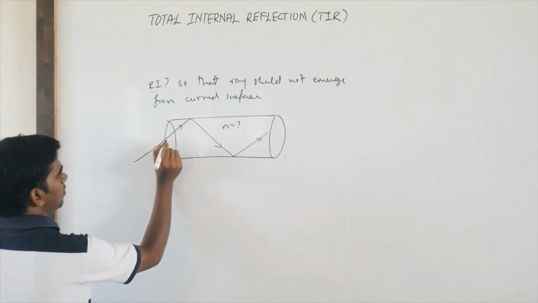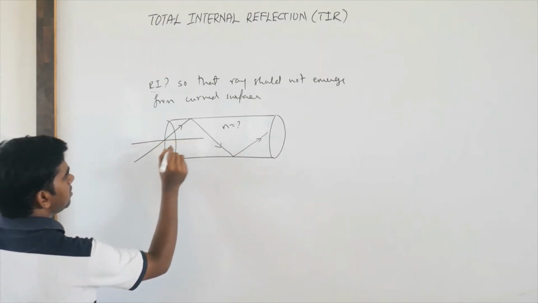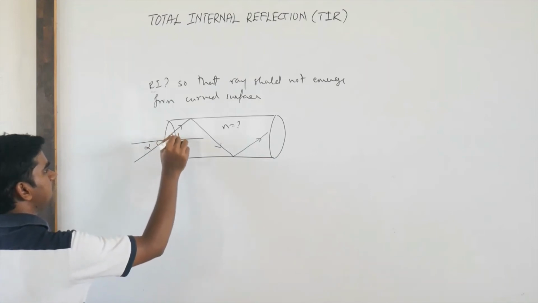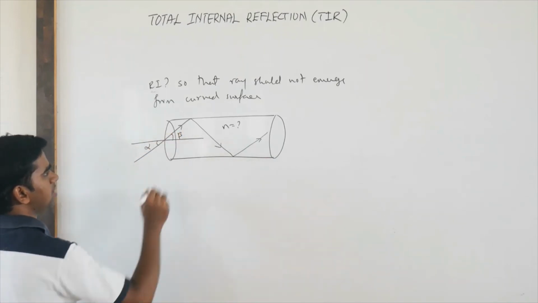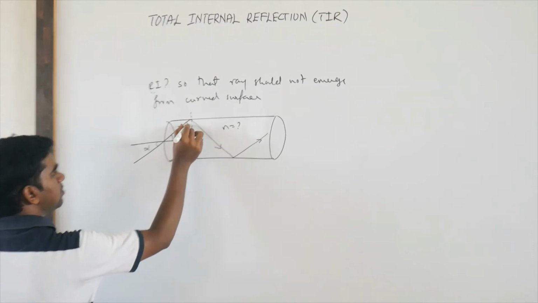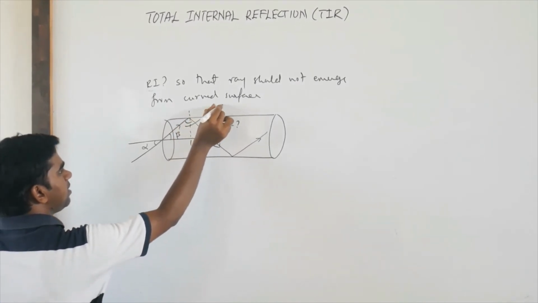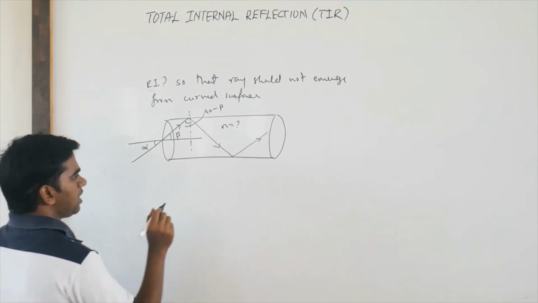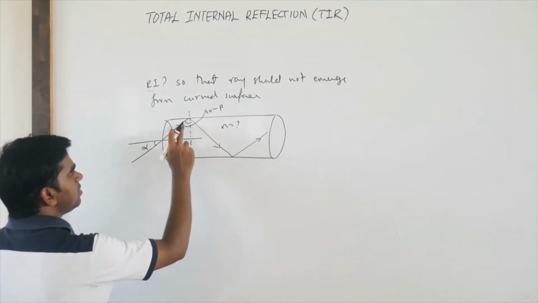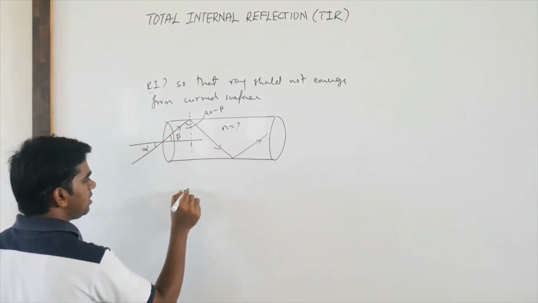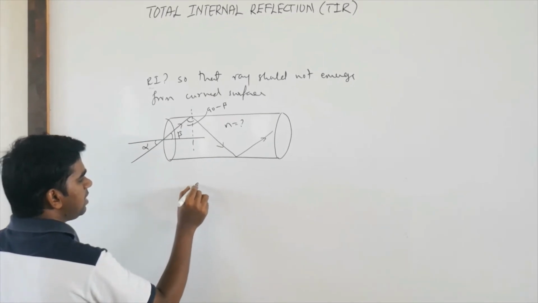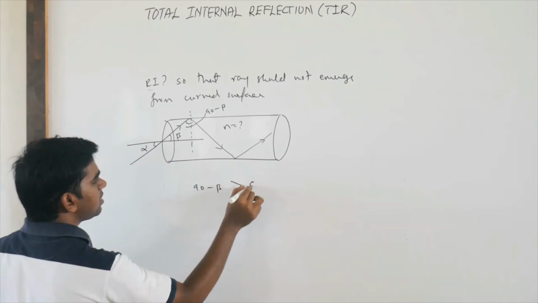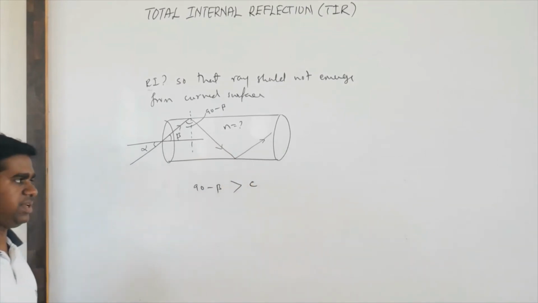Okay. So what will happen, suppose this is a normal, so take the angle of incidence as alpha. So if this is alpha, this is going to be beta. Okay, if that is beta, so this is 90 minus beta. Okay. So now for internal reflection to take place, this angle of incidence, that is 90 minus beta, should be greater than the critical angle of the medium.